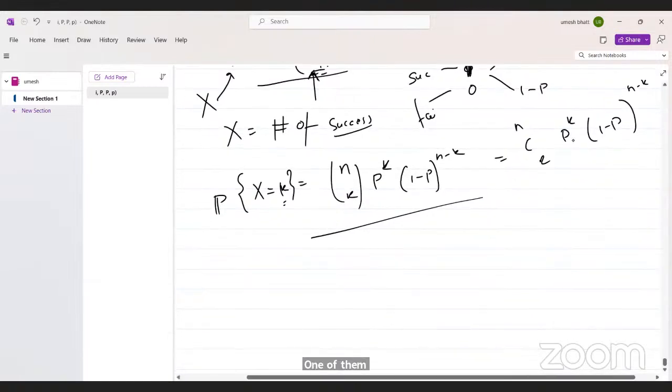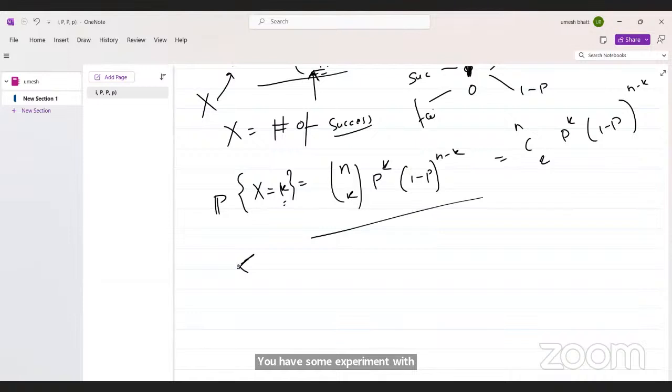So assume that you have some experiment with success and failure. This means your random variable takes values 1 and 0, success or failure.